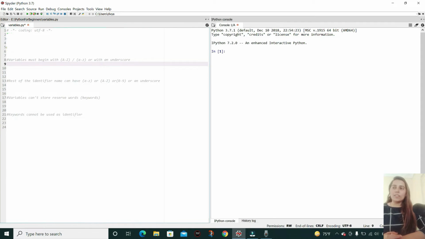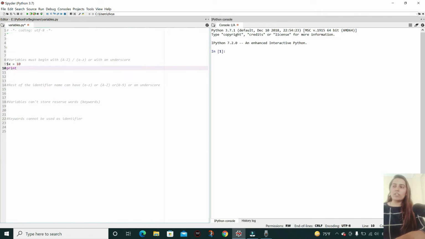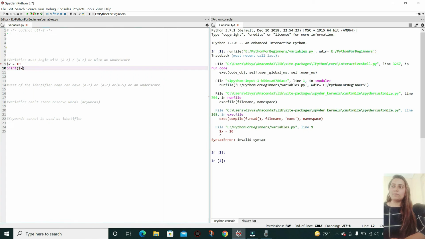So let's see the first rule of naming variables, which is that variables must begin with A to Z, a to z, or with an underscore. So let's name the variable starting with a special character. Let me use the dollar sign, then x, and store a value of 10. If I print this value, which is $x, let's see if this gives an error.